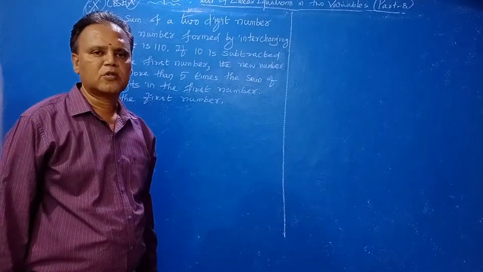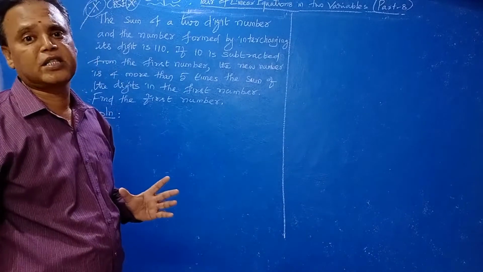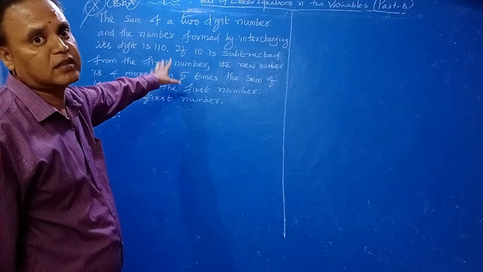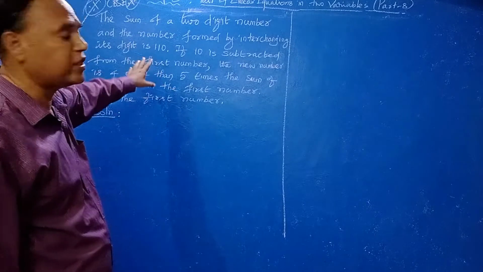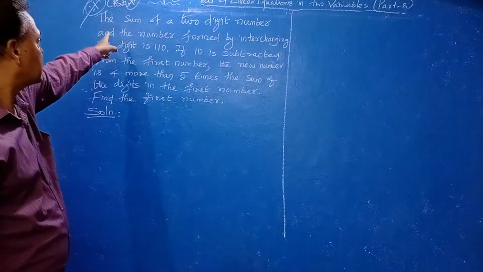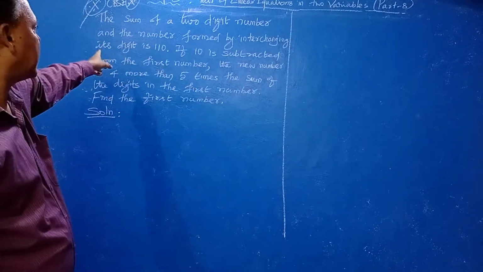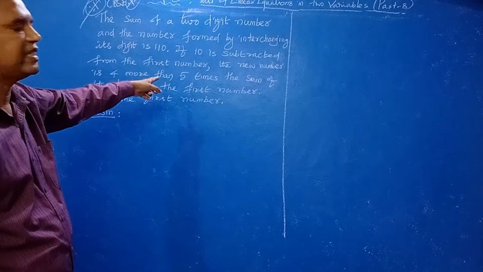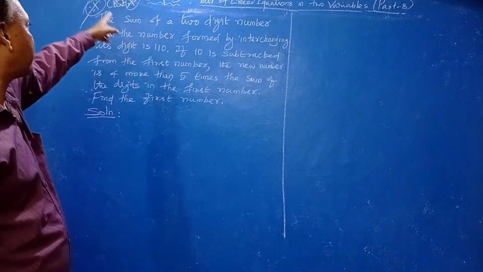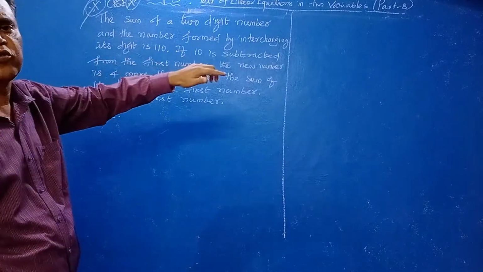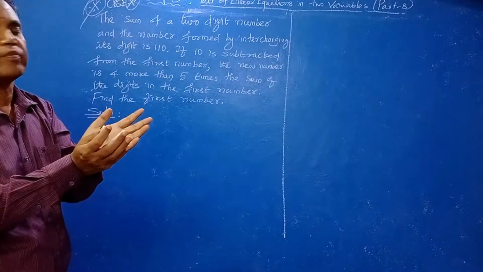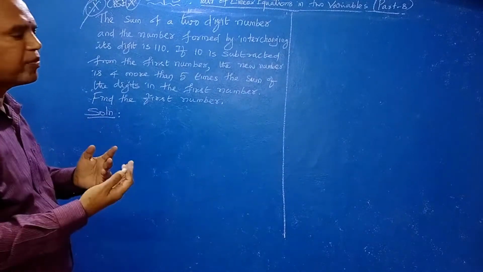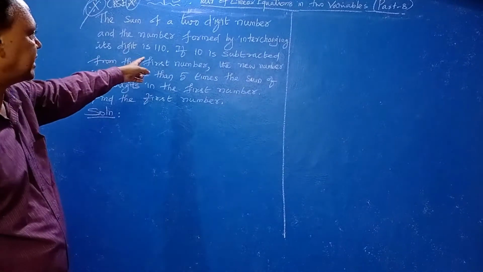Now we will see one important CBSE problem. Very important. This was already asked in the CBSE exam. So listen carefully. The sum of a two-digit number and the number formed by interchanging its digits is 110. One two-digit number means you can find the original number, then reversing the digits gives the new number. Both added make 110.